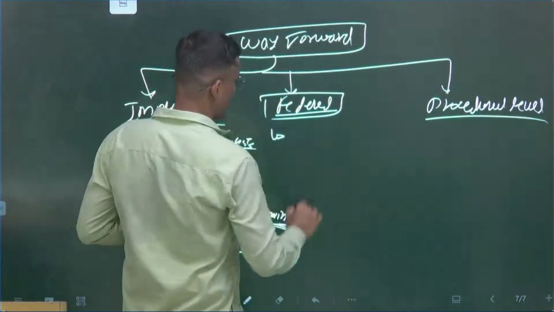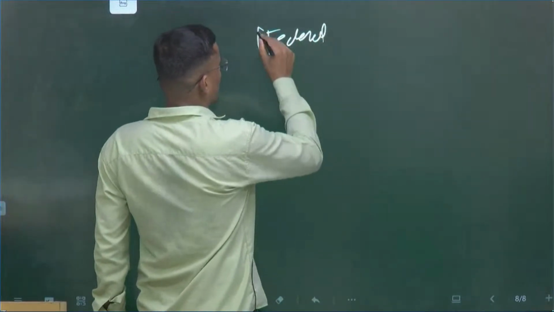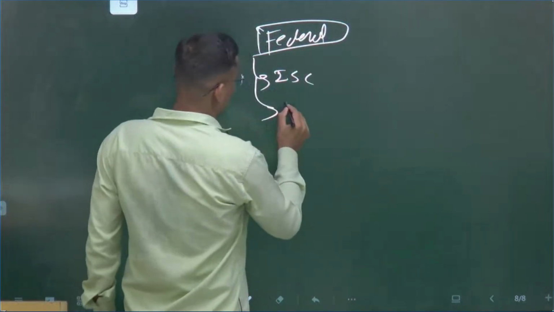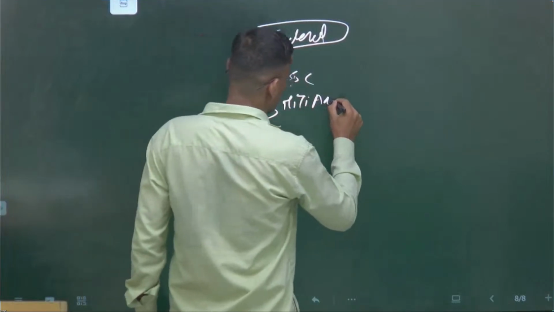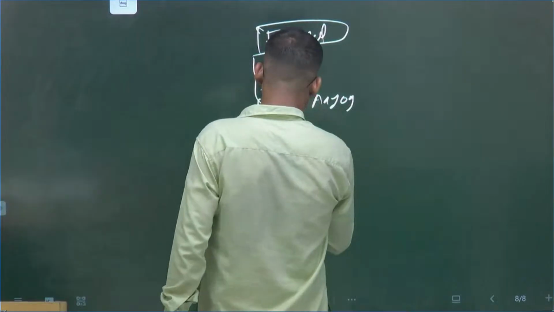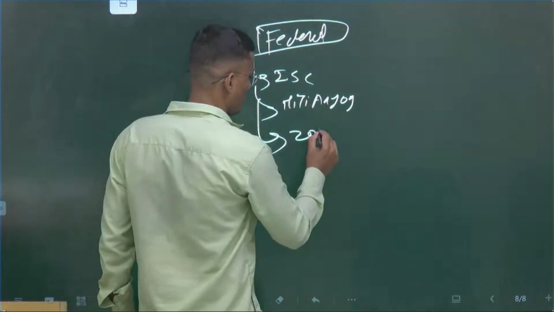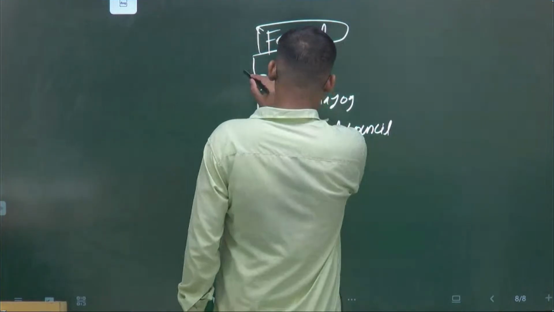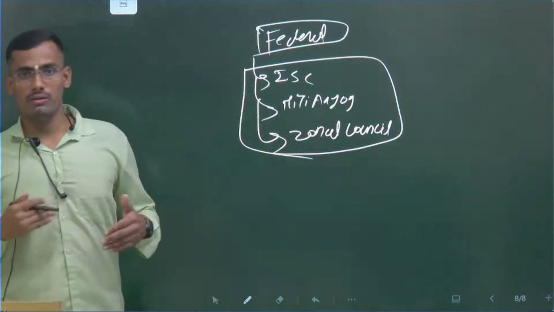We have some channels at the federal level, that is the Interstate Council, the second one is NITI Aayog, and then the informal councils, zonal councils. Make sure that these three mechanisms work in tandem.